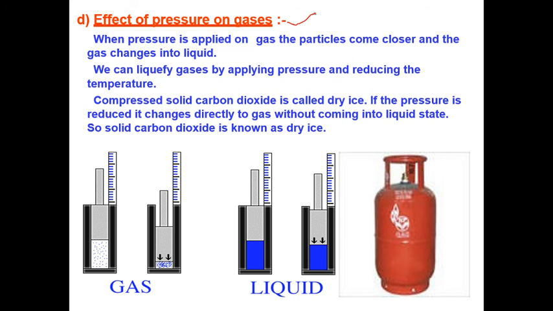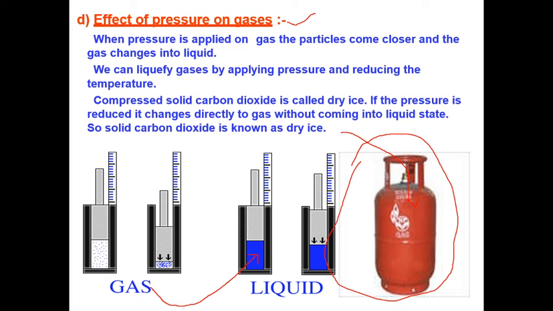What effect comes on the state of the matter after changing the pressure? So you can see this is the gas. When you increase the pressure or apply pressure on the gas, it is converted into the liquid form. So you can see in case of the LPG cylinder, the LPG gas is filled inside the cylinder by applying high pressure, so the gas is converted into the liquid form in the cylinder.